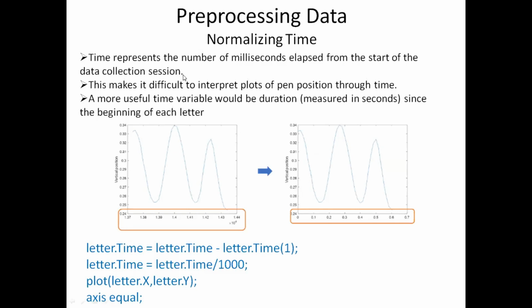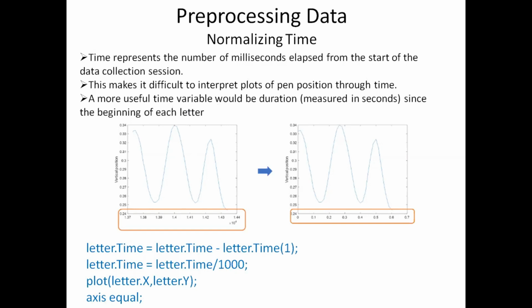It is just a continuous recording of time which tells us at this time this is the position of the pen. Making any interpretations based on that time is not going to help us. So to make it more useful, we would use the duration, or the time since the beginning of each letter.